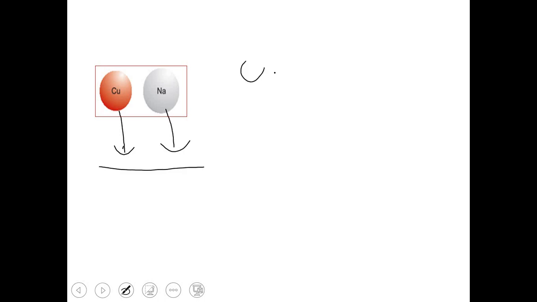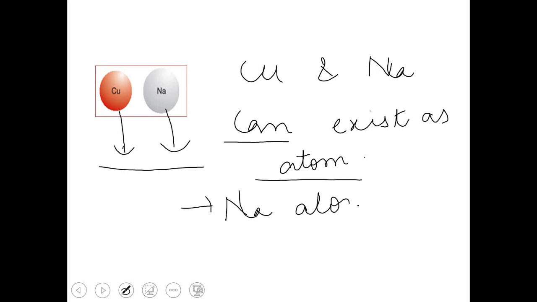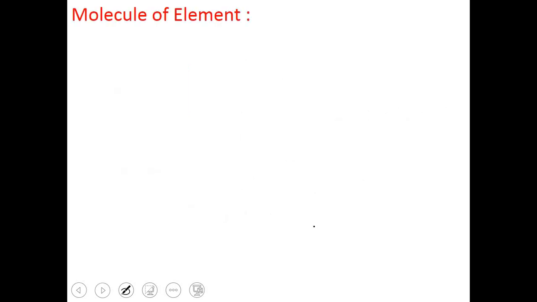Copper and sodium can exist as a single atom. So a sample of copper consists of only copper atoms. The smallest unit in a sample of copper is the atom. Similarly, sodium consists of only sodium atoms. So the smallest unit will be the sodium atom here. Now, I want to discuss the molecule of an element.